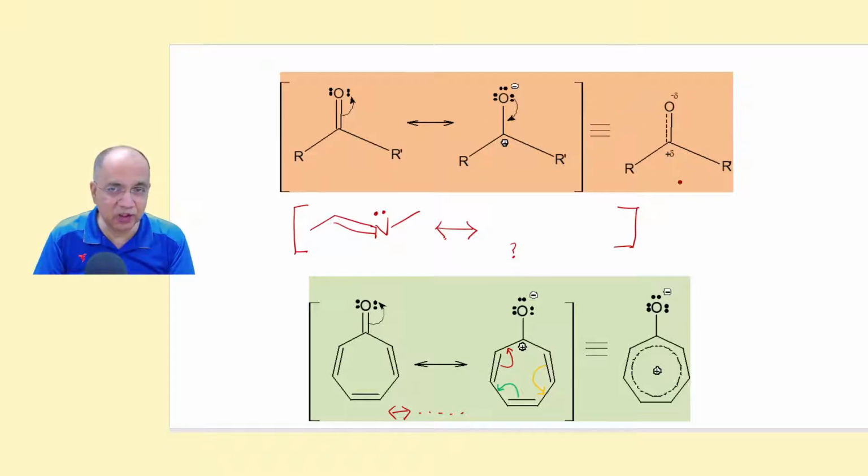visualize that the actual structure carries a fractional positive charge on carbon atom to explain its electrophile nature, electrophilicity, that at this position the nucleophile attacks. The lone pair is donated to this position because it is plus delta, right? And in other words, this accepts a lone pair at this position, not at this position. Now, can we draw another one? Let us draw it together. You pause now, draw.